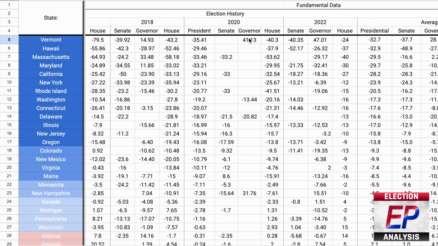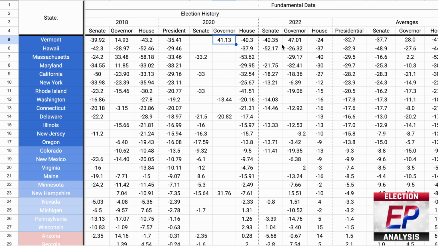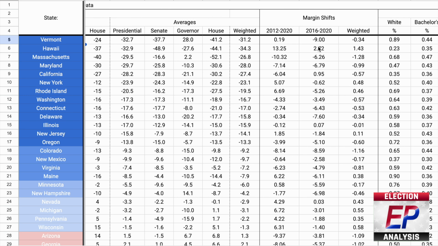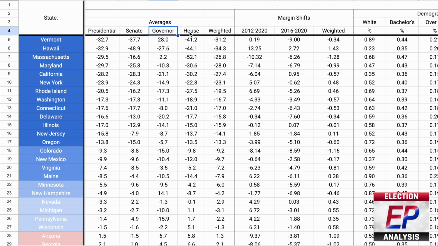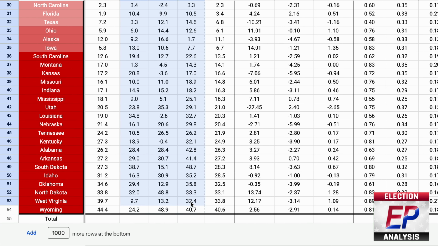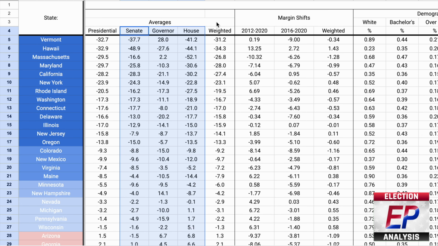There are simply too many weird cases in other elections, like Vermont voting for Republican governors by 40 points, for example, and other cases where election results do not truly reflect the partisan feelings of a state, that giving too much weight to these Senate, governor, and House races would be more detrimental to accuracy than they would be beneficial.